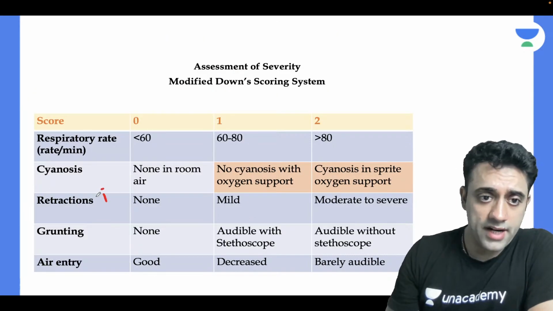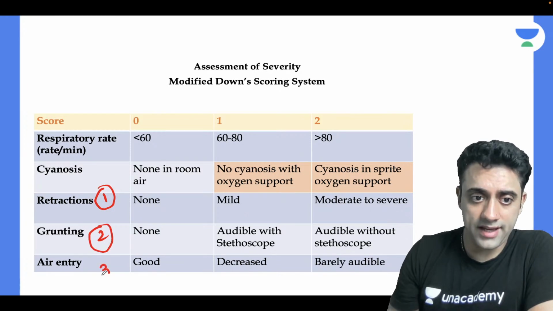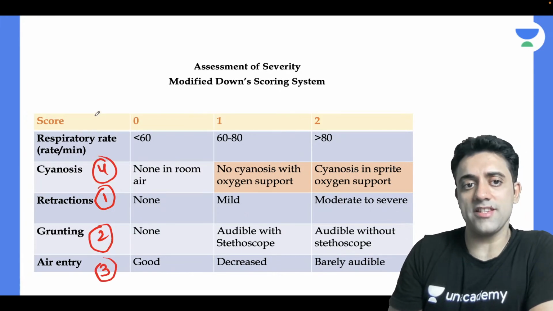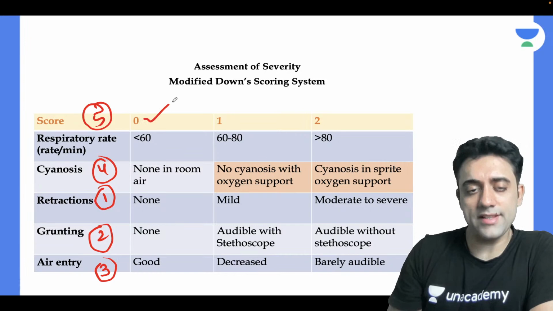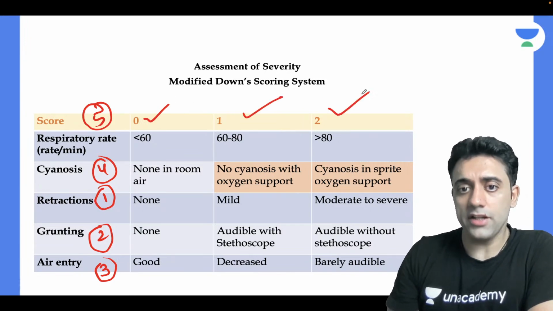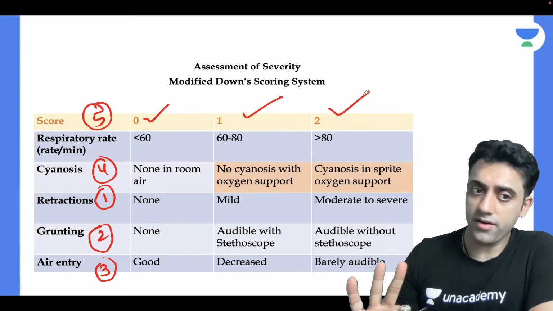And that's it. Retractions, then grunting, air entry, and cyanosis and respiratory rate. 0 is nothing, 1 is mild, and 2 is moderate to severe.